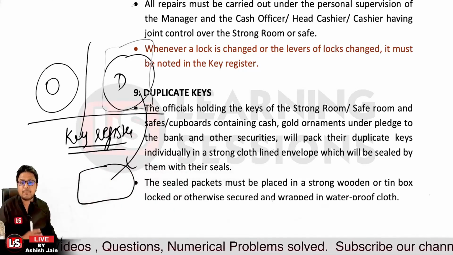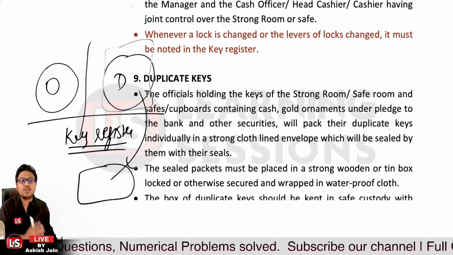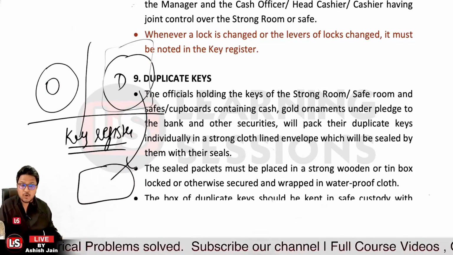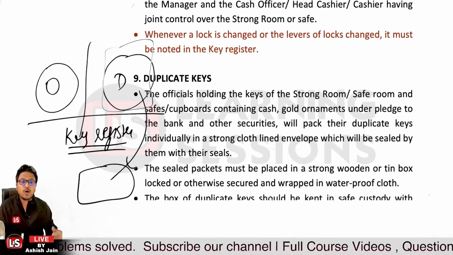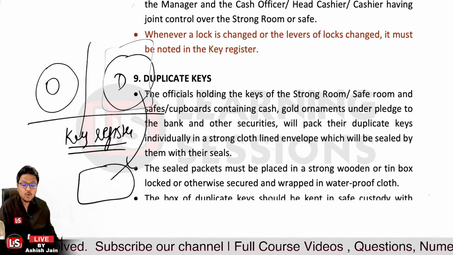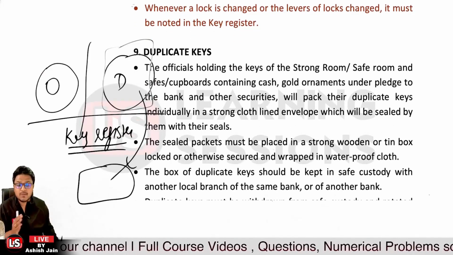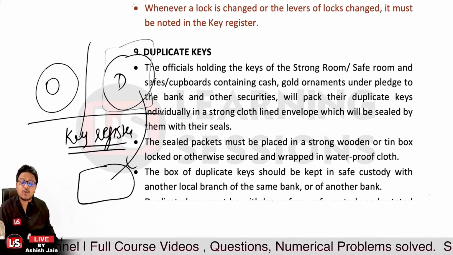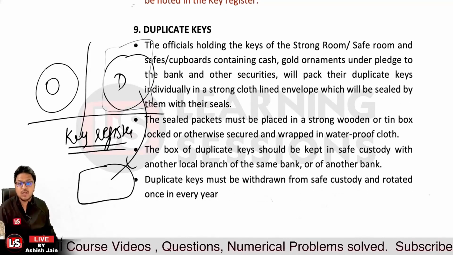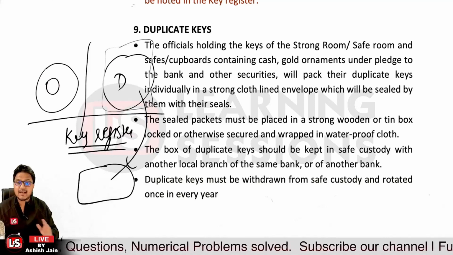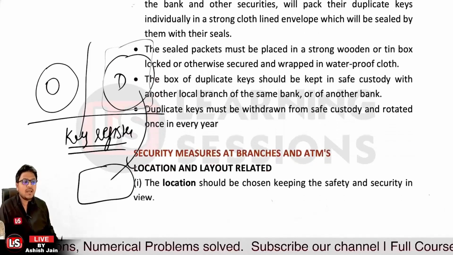Okay, so the sealed packets must be placed in a strong wooden or tin box, and those must be locked and otherwise secured, wrapped with the waterproof cloth, and the cloth must be sealed. And further, those are to be kept in another local branch of the same bank or of some other bank. Okay, so duplicate keys must be withdrawn from the safe custody and rotated at least once in a year.